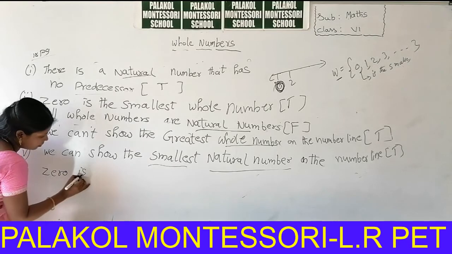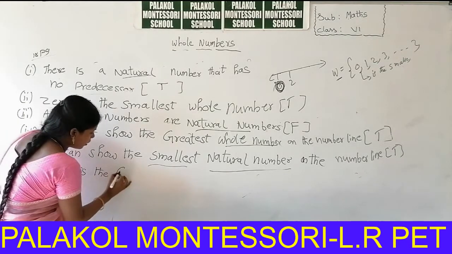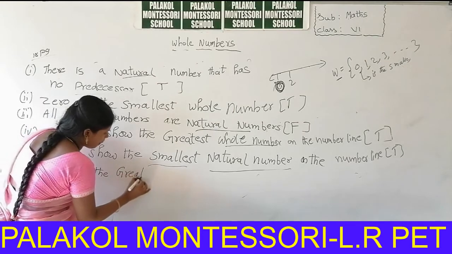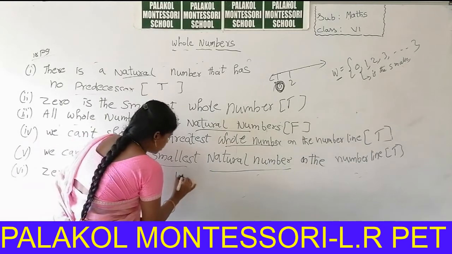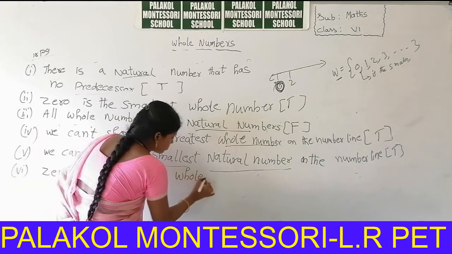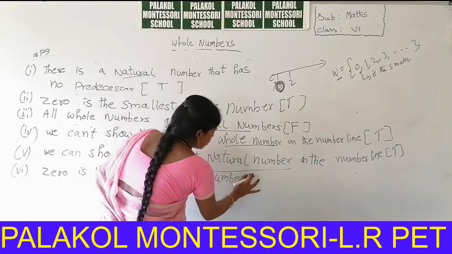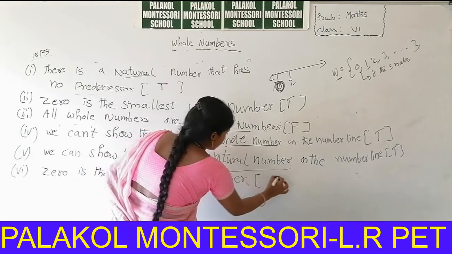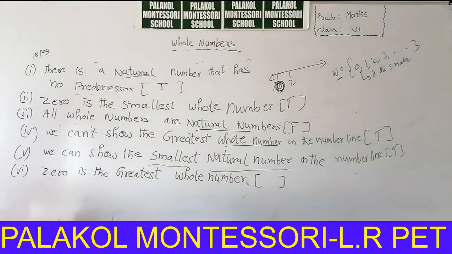0 is the greatest whole number. Is this statement true or false? 0 is the greatest whole number.